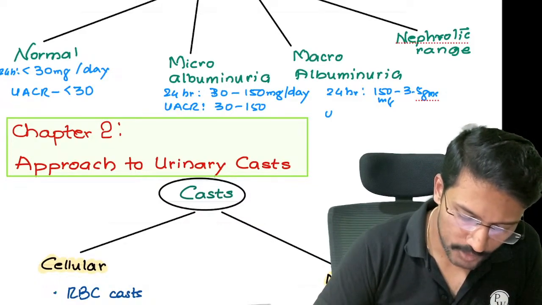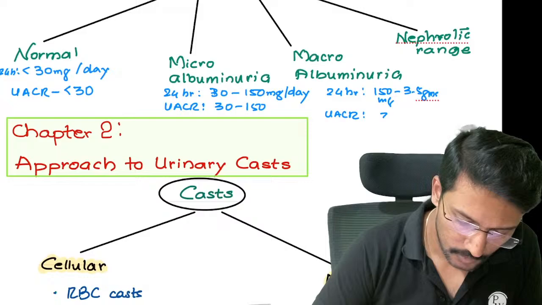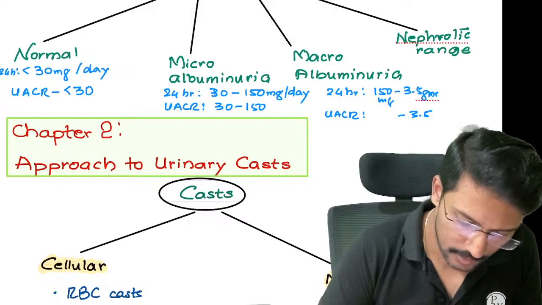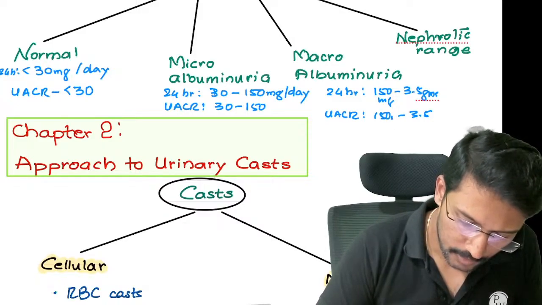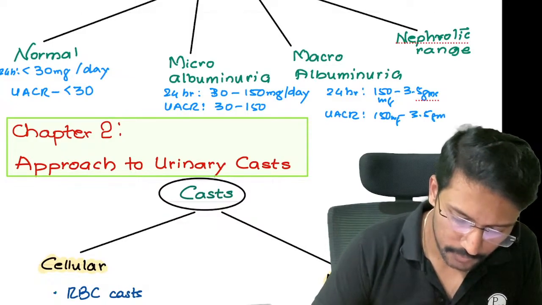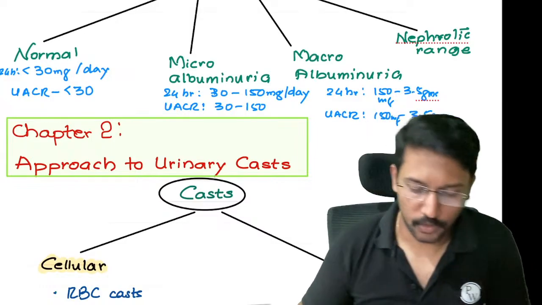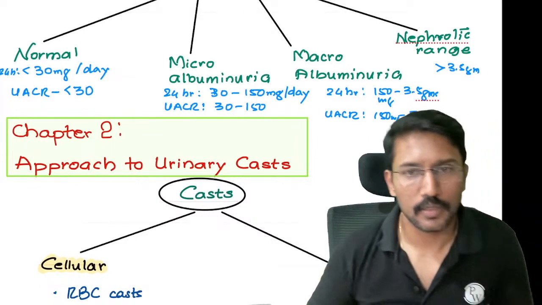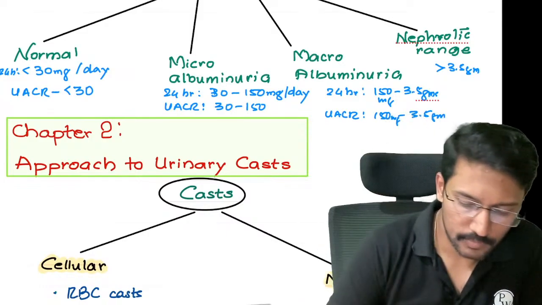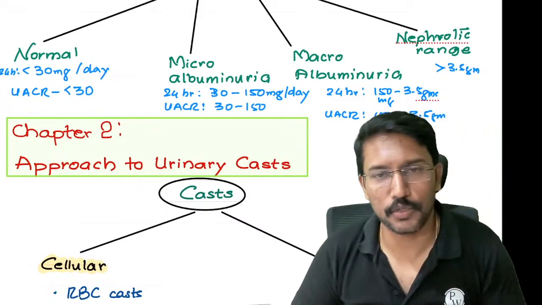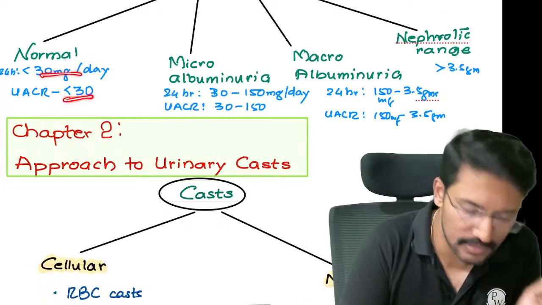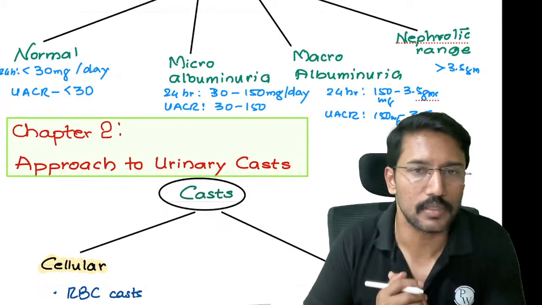Okay, so when UACR is in the range of 150 milligrams to 3.5 grams, we will call it macroalbuminuria. When it is more than 3.5 grams, the 24-hour urine albumin is more than 3.5 grams, for every gram of creatinine passed in urine, we will call it nephrotic range. So UACR and 24-hour, the numbers are the same. No need to get confused there.